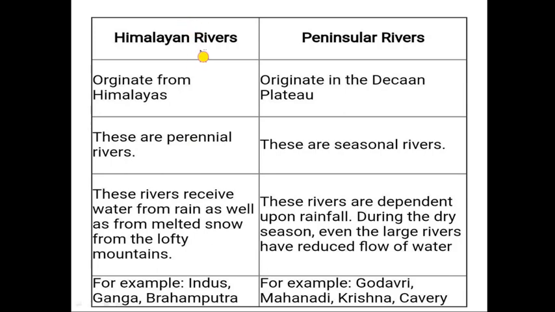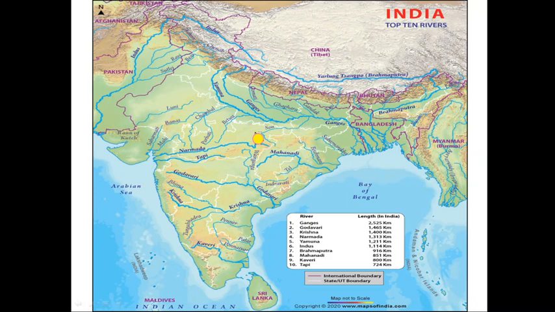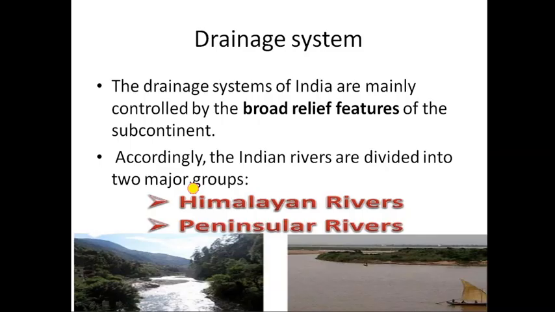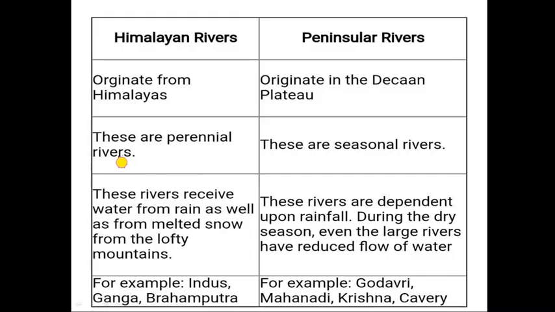Himalayan rivers originate from the Himalayas and peninsular rivers originate from the Deccan Plateau. Mainly the Western Ghat in southern India, as you can see here. Most of the major rivers of peninsular India originate from the Western Ghat. Himalayan rivers are perennial, meaning they flow throughout the year. On the other hand, peninsular rivers are seasonal in nature.